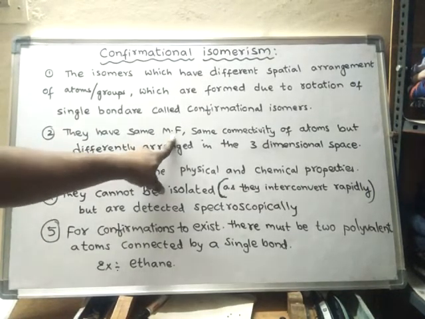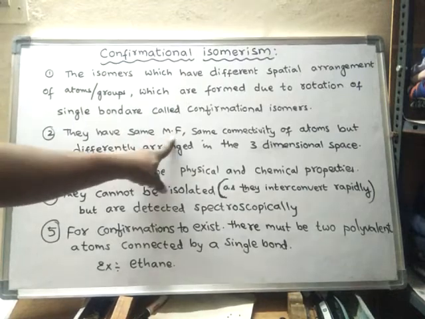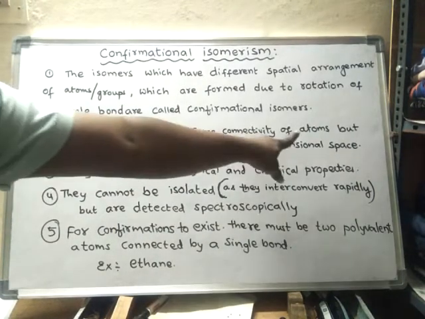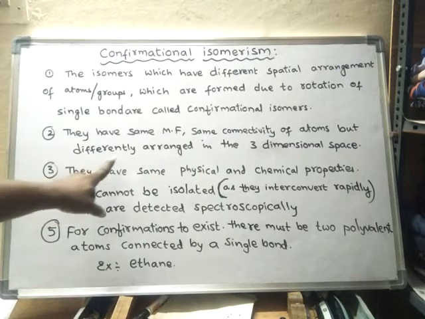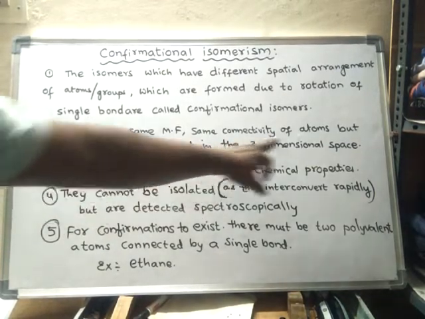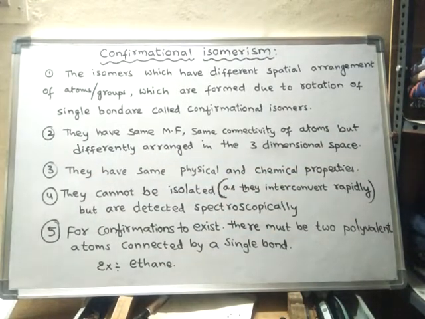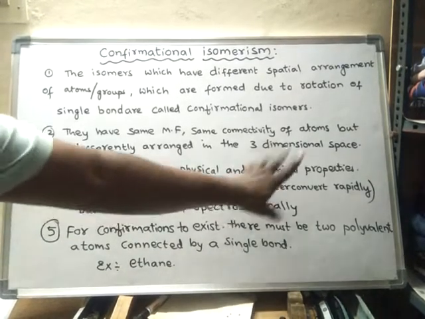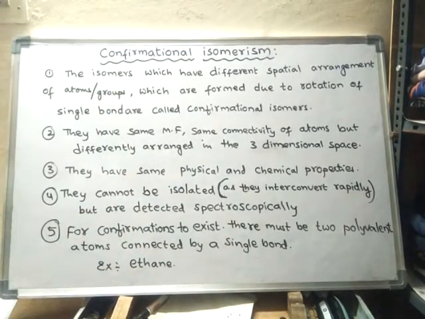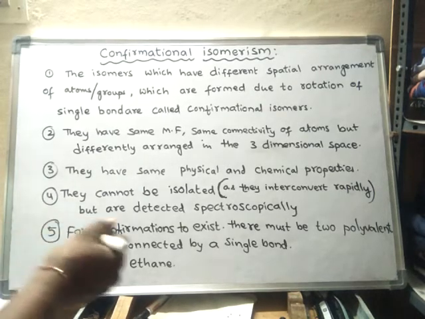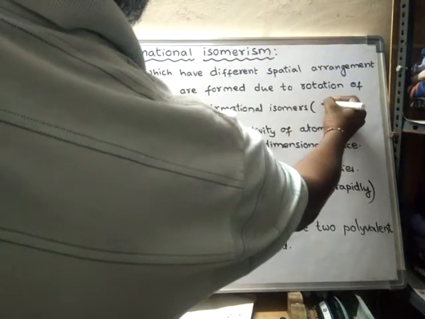Isomers have the same molecular formula, the same connectivity of atoms, but these atoms are differently arranged in three-dimensional space. All the conformational isomers have the same physical and chemical properties. They are also called conformations. Conformational isomers are called conformations.